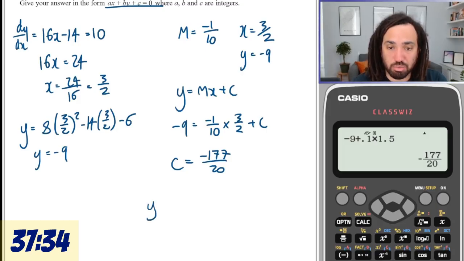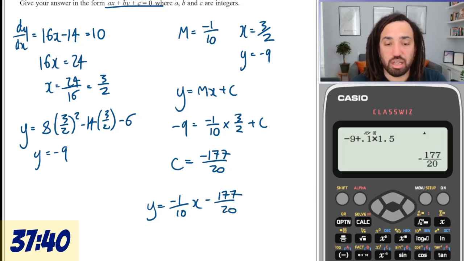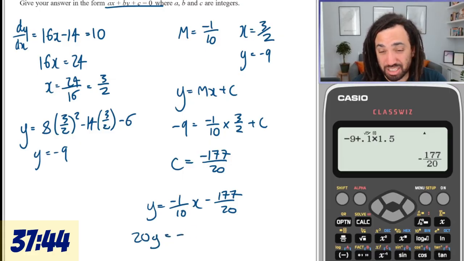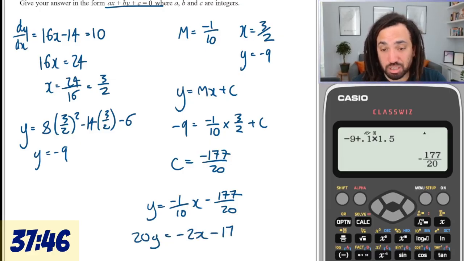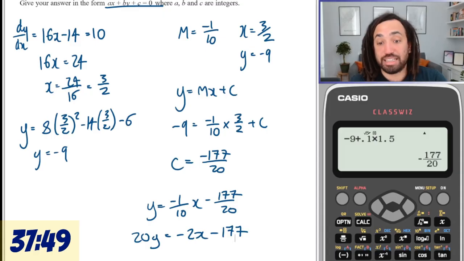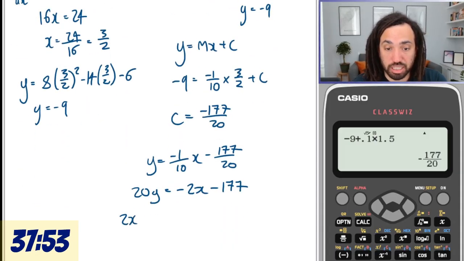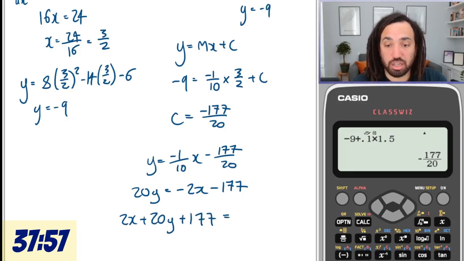But we get y is equal to minus 1/10 x minus 177 over 20. We're going to times through by 20 to get 20y is equal to minus 2x minus 177. And then we're going to write it all equal to 0. So we're going to move it all over to one side and write it like so. And I hope that is right.